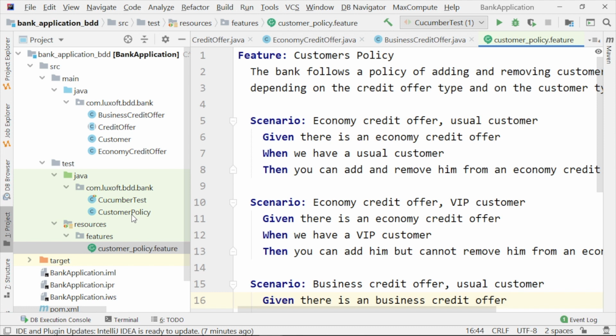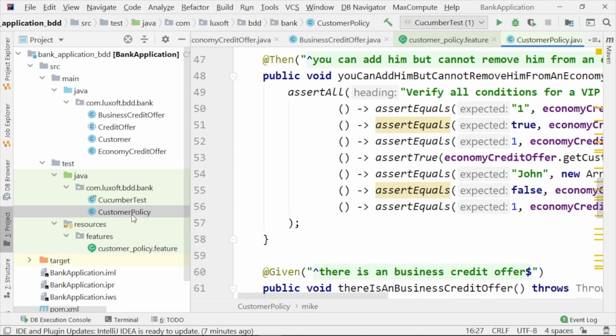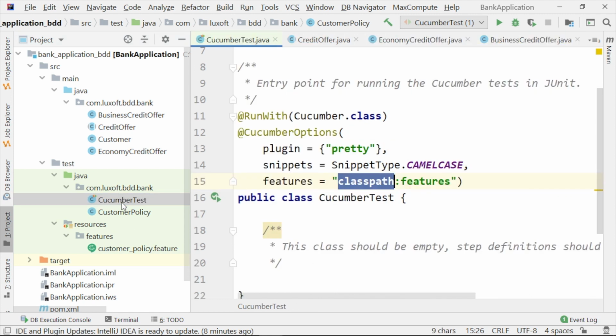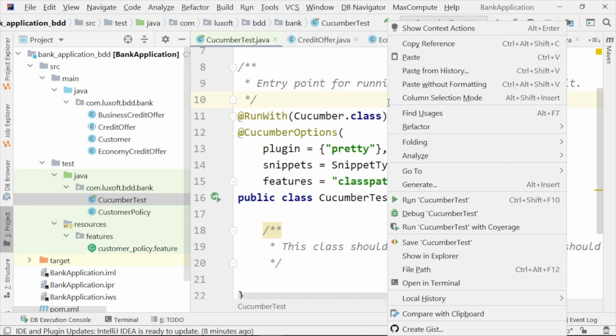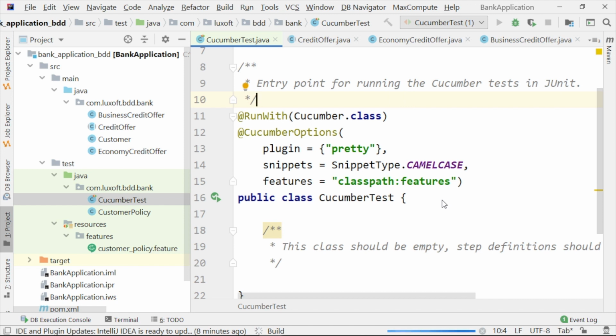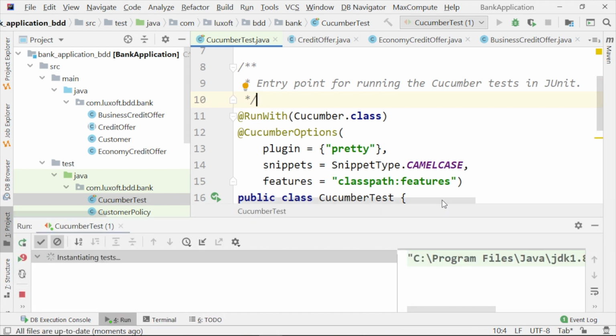It has to have a corresponding customer policy.java with the same name, and we'll be able to execute it. Let's run this Cucumber test. It'll take a little, of course.